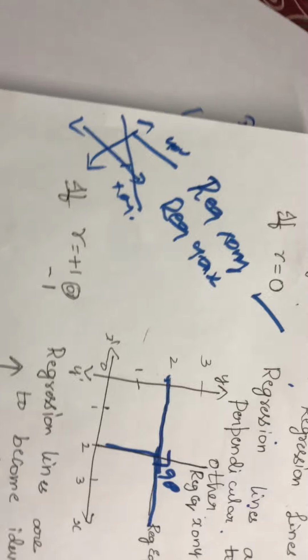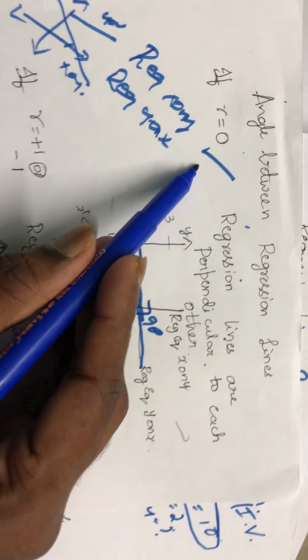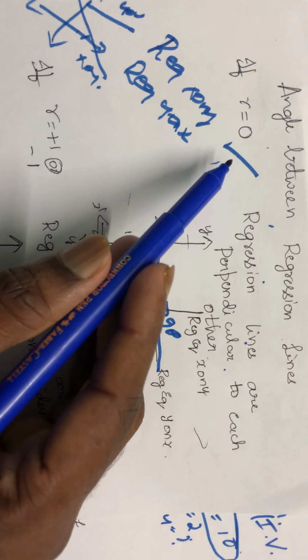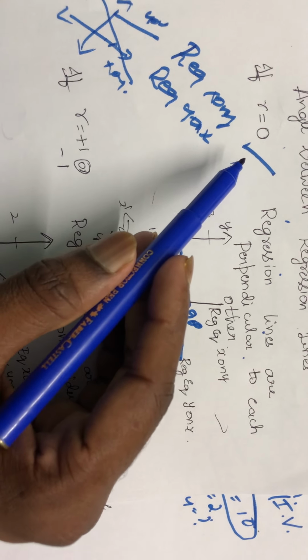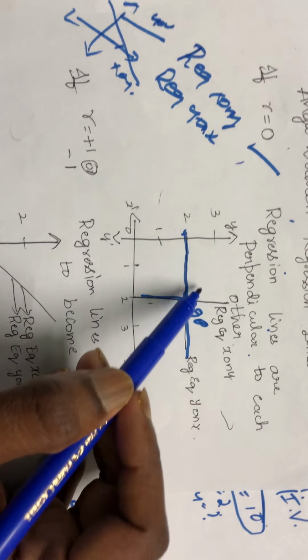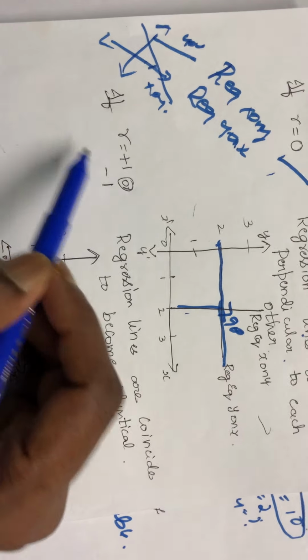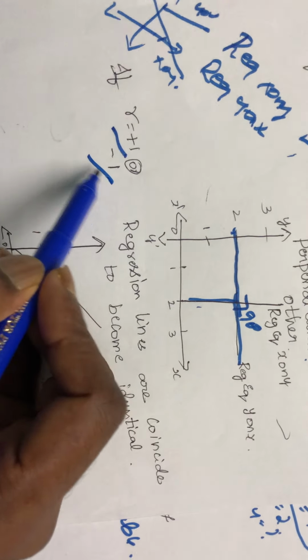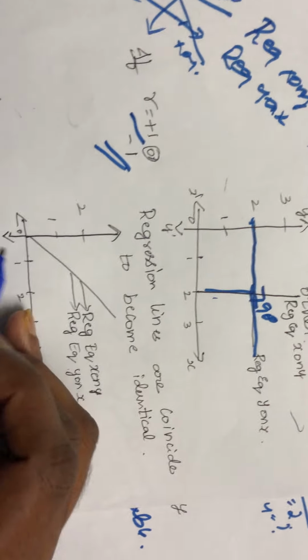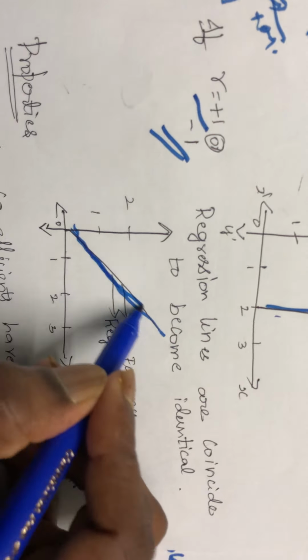Property number 1: if the value of r equals 0, then what happens to the regression lines? The regression lines become perpendicular to each other. If r equals +1 or -1, then the two regression lines become identical to each other.